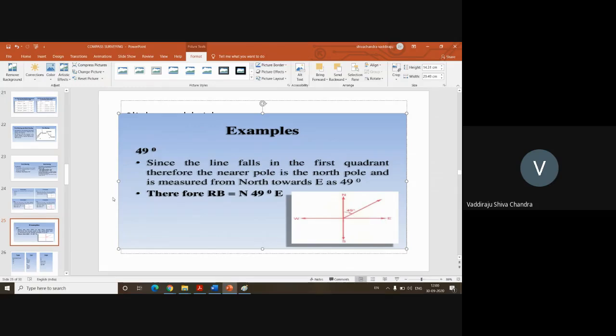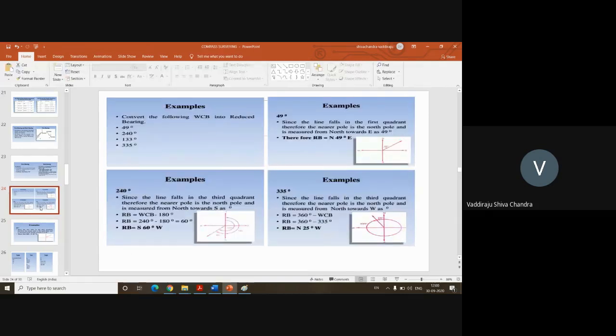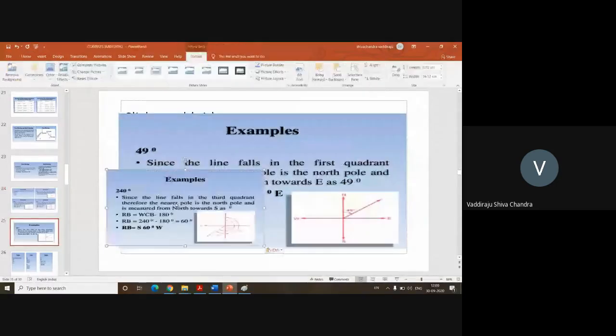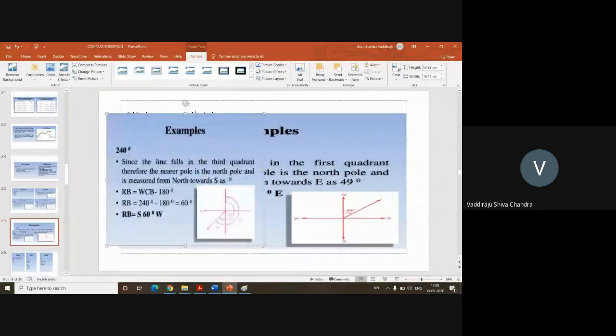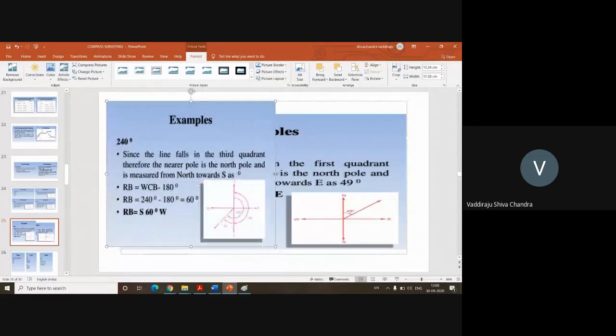Okay. Now let's move to the second one. Take the example of 240. In which quadrant will you get 240?